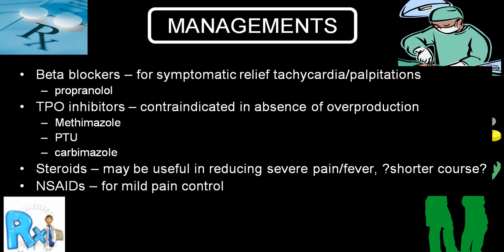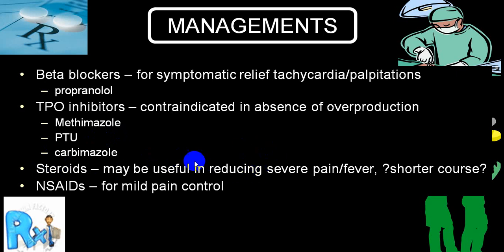Usually in thyroiditis, if a person is having hyperthyroid symptoms, give a beta blocker for symptomatic relief. Thyroid peroxidase inhibitors like methimazole and PTU are usually contraindicated in the absence of overproduction. So only if the T3/T4 level is markedly elevated and the person is symptomatic should you use them, but do observe, as the person may become hypothyroid. Initially there is hyperthyroidism, then they go into a normal and then hypothyroid stage.